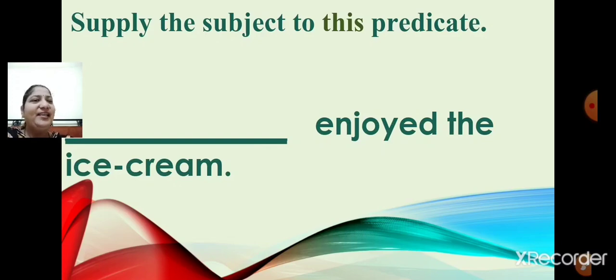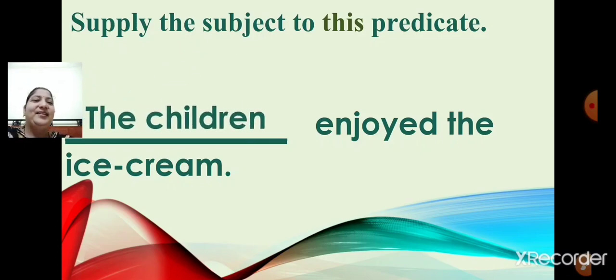Dash enjoyed the ice cream. Children, you can write anything according to your choice. You can write they enjoyed the ice cream, the children enjoyed the ice cream, the girls enjoyed the ice cream, the boys enjoyed the ice cream. Yes. The children enjoyed the ice cream. So, the children is the subject. Enjoyed the ice cream is the predicate.